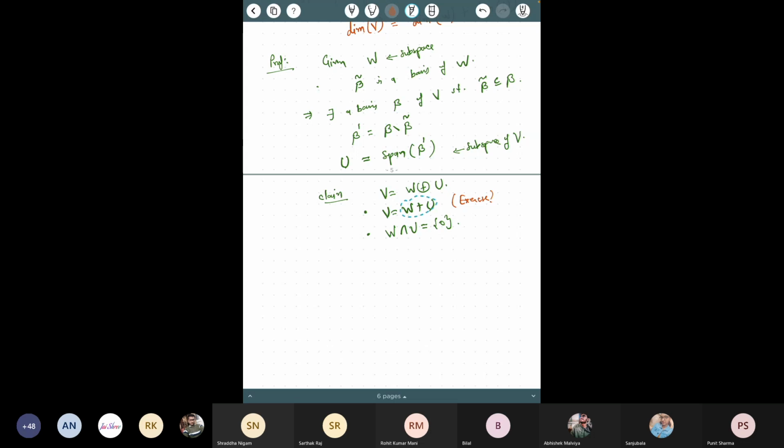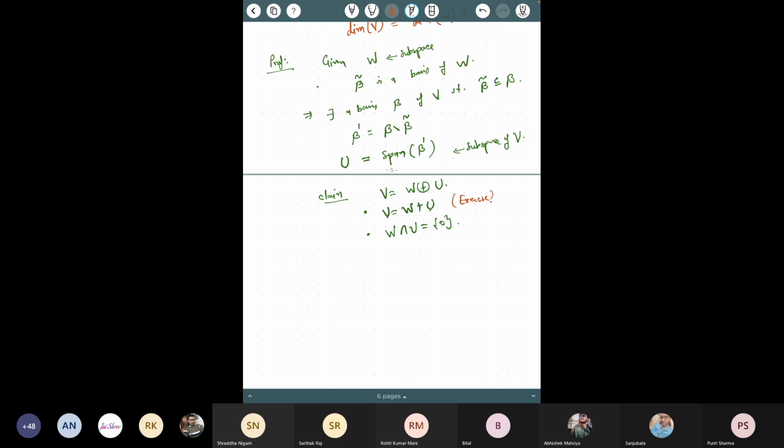I don't have much time, so let me finish this result. These are two sets, and you have to show that they are equal. You have to show containment on both sides. One side, W plus U is contained in V, is very straightforward, because both are subspaces and their sum is again a subspace. So this sum is contained in V. Now you have to show the other side containment, that V is a subset of W plus U.